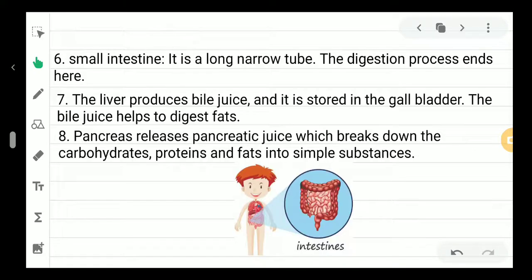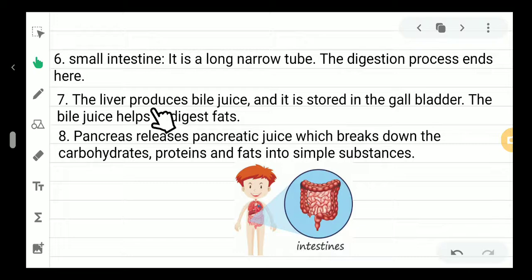Remember, again I am saying, the bile juice is produced by the liver, but it is stored in the gallbladder. The bile juice helps to digest fats. So this bile juice will enter our small intestine, because the food has now entered the small intestine from the stomach.